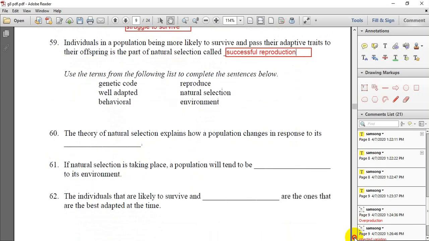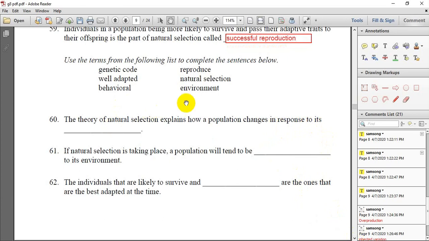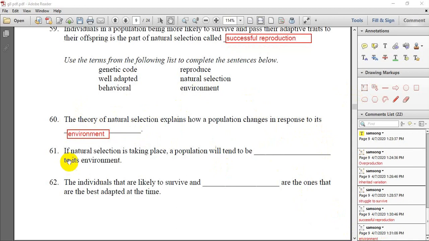The theory of natural selection explains how a population changes in response to its environment. So the answer for this question will be environment. Question 61. If natural selection is taking place, a population will tend to be what to its environment?